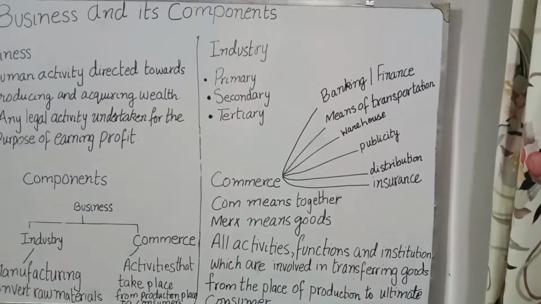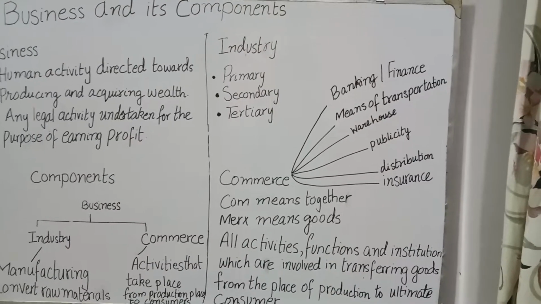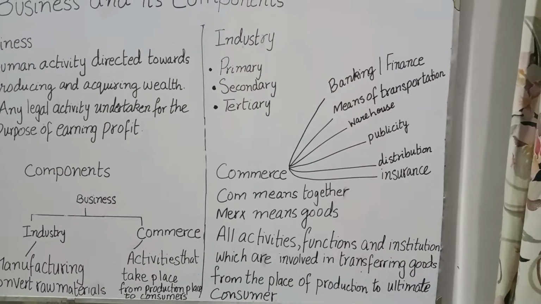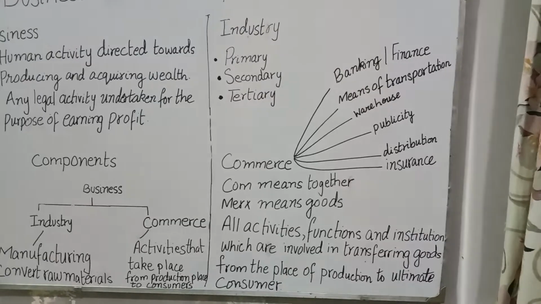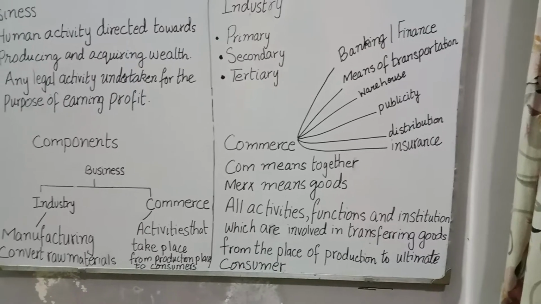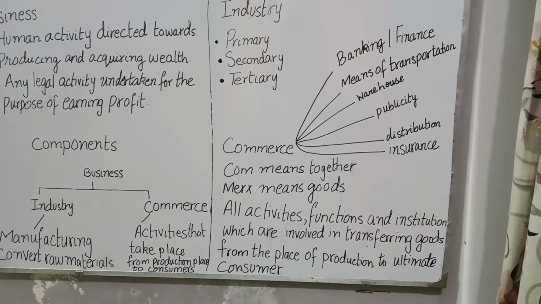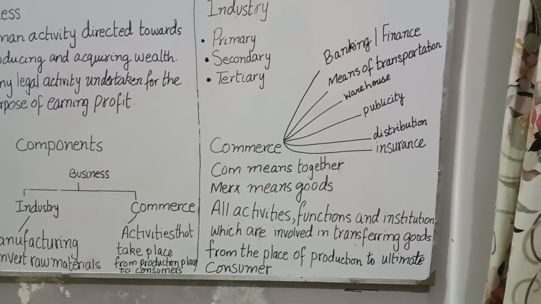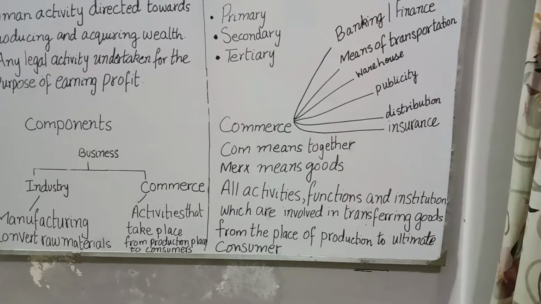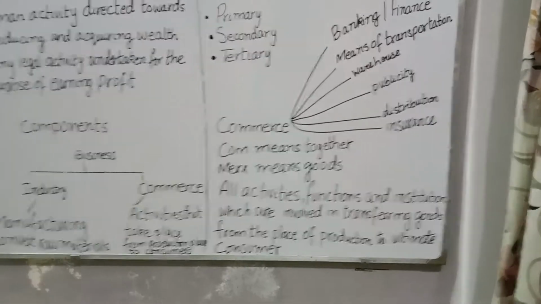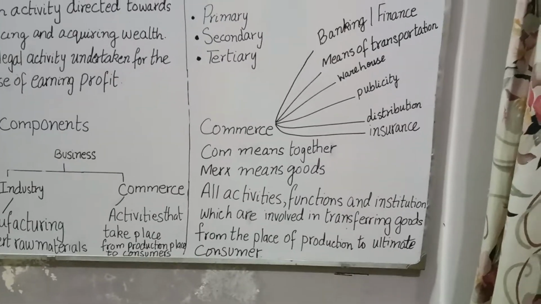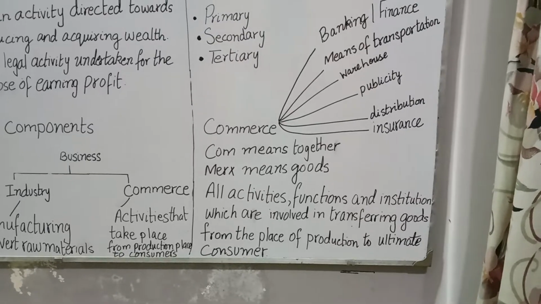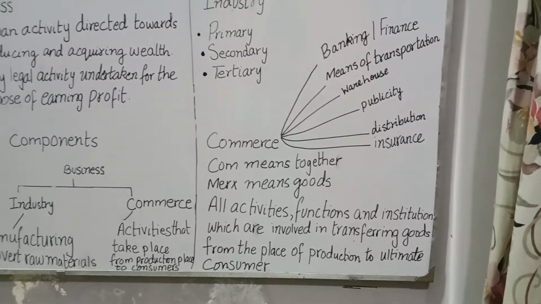Now if we talk about commerce, commerce comes from two Latin words, com and merx. Com means together and merx means goods. And as we have discussed, activities that take place from production place to consumers. So let's see what are those activities. But first, a proper definition of commerce is all activities, functions, and institutions which are involved in transferring goods from the place of production to ultimate consumer.